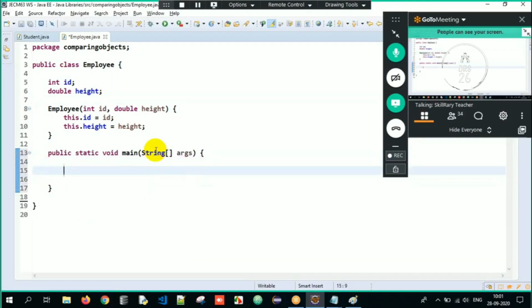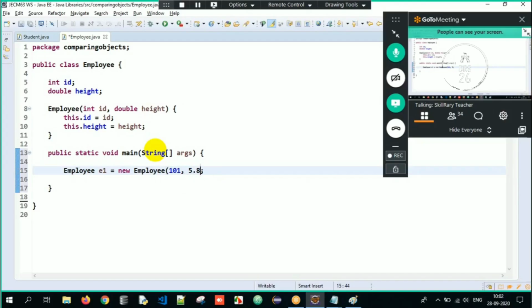Now here, I will create two employee objects. Employee E1 equals new Employee, and I have to pass the ID of employee 1 here. Employee 1's ID is 101 and his height is 5.8.